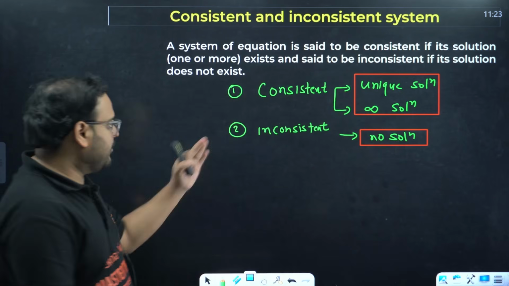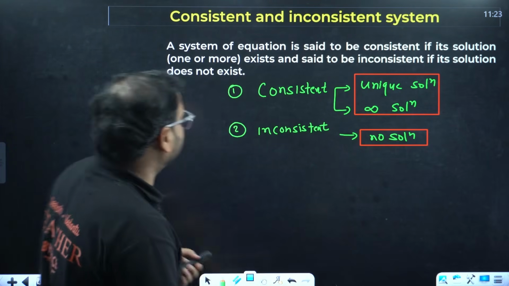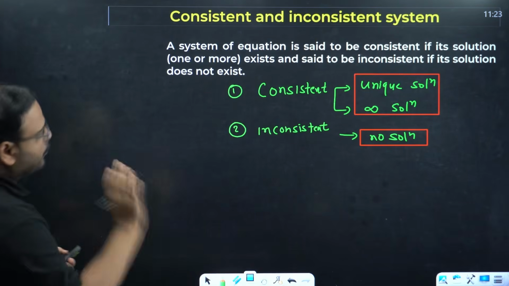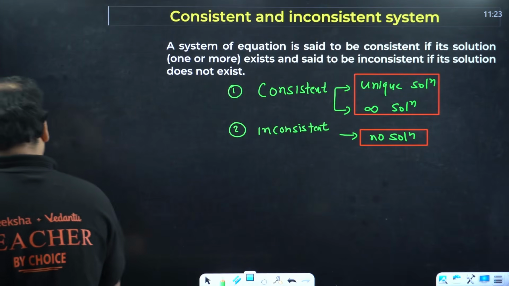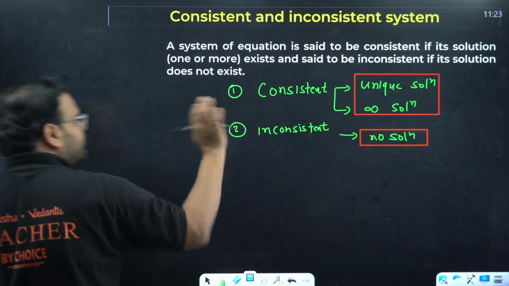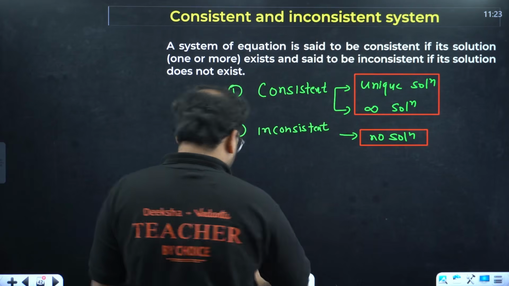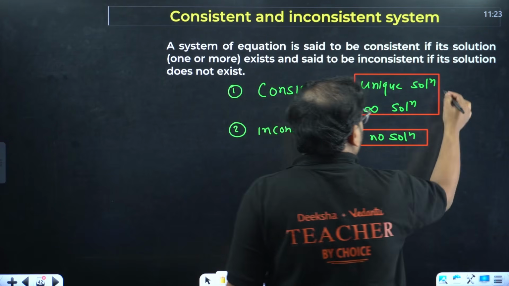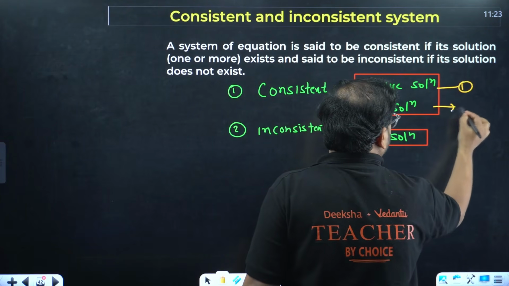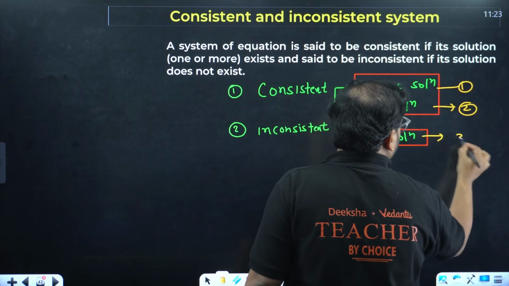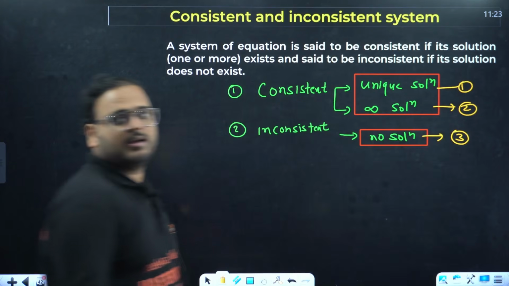Clear? Now we'll have to understand each of the categories one by one. Okay. So we'll go to that later. Let's understand each of the categories one by one. Actually, we'll have three categories over here. This is 1. Let's call this 2. Let's call this 3.